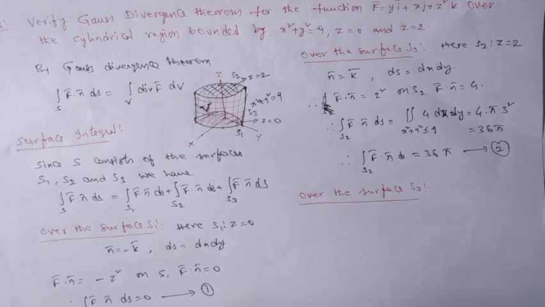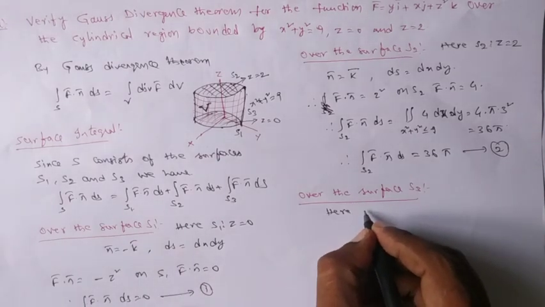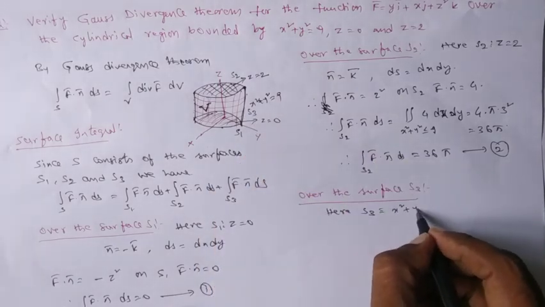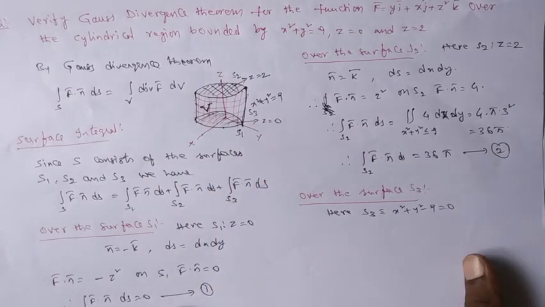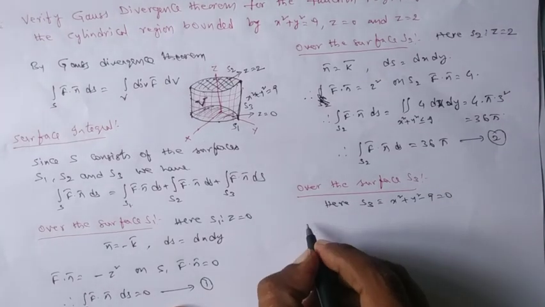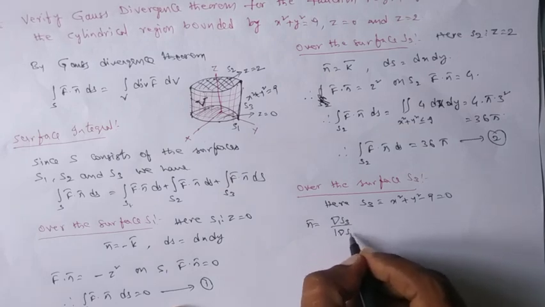So if you consider here, the surface equation S3 is what? x square plus y square minus 9 equal to 0. That is our surface equation. So we should take n bar properly. What is n bar here? Gradient of S3 by magnitude of gradient of S3.